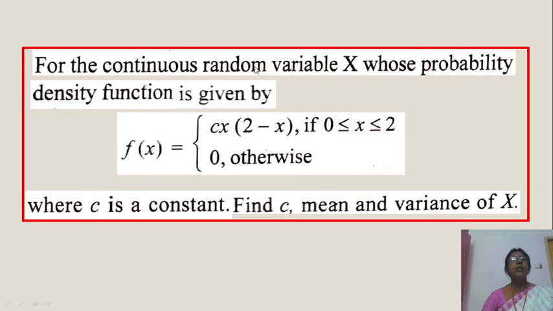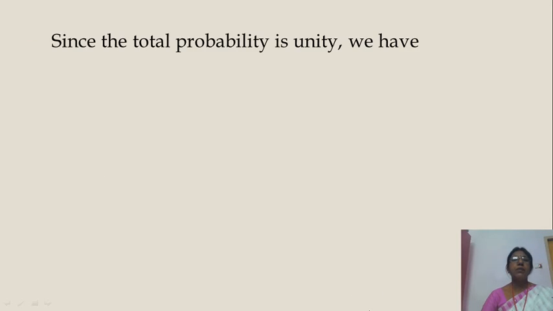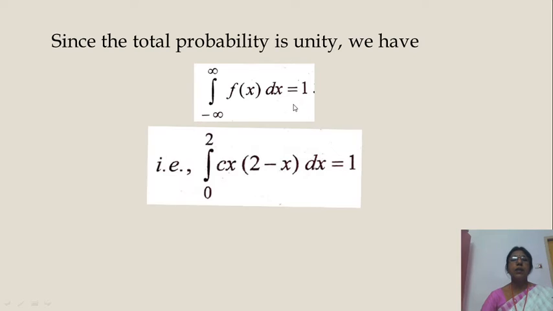Already given continuous random variable. Okay? To find c, we take integral f of x dx is 1. That is the first question. Next mean, E of x is integral from -∞ to infinity x f of x dx. Variance is integral x² f of x dx minus μ². Okay? Is it clear? First, since total probability density is unity, we have the integral of this is 1. Already I have told you. Now substitute the